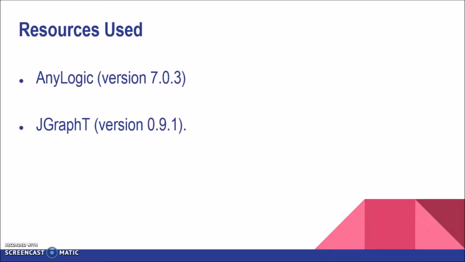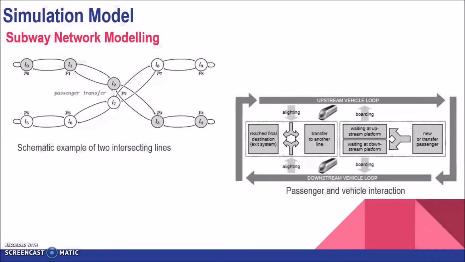The simulation model was implemented in AnyLogic, which is a tool supporting agent-based, discrete event and system dynamics simulation methodologies. Further, JGraphT has been used, which is a graph drawing open source software component available for the Java, C#, and JavaScript languages. Next, I now introduce the simulation model and concepts related to it as stated in the paper.